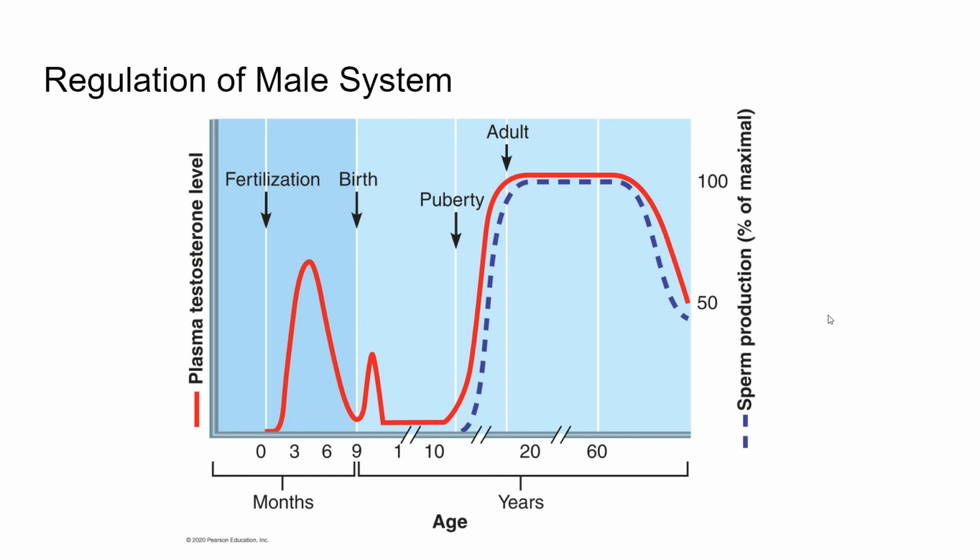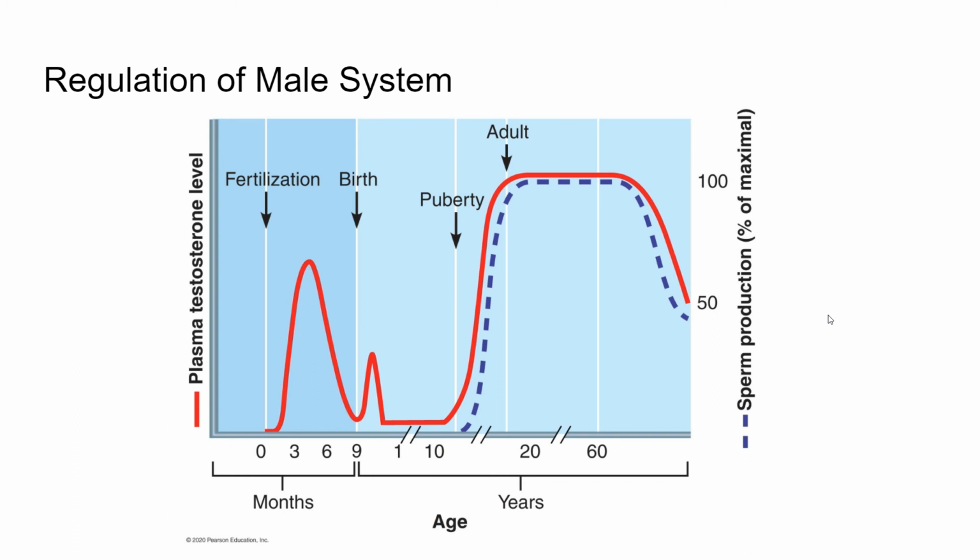Follicle stimulating hormone stimulates the testes to begin sperm production. There is a protein that follicle stimulating hormone starts in the male, called androgen binding protein, or ABP.